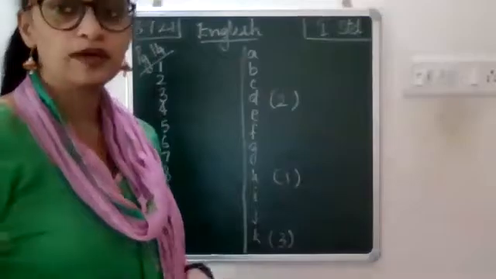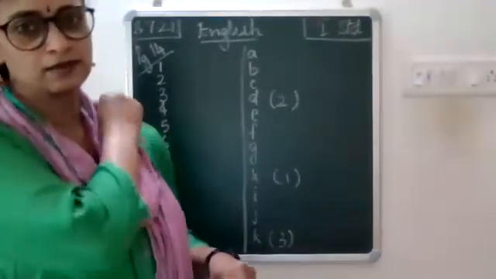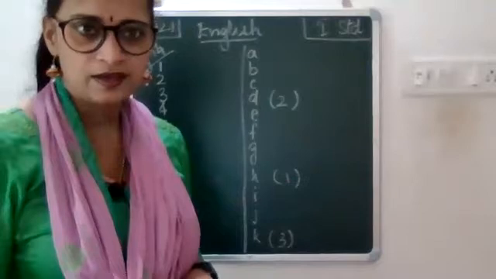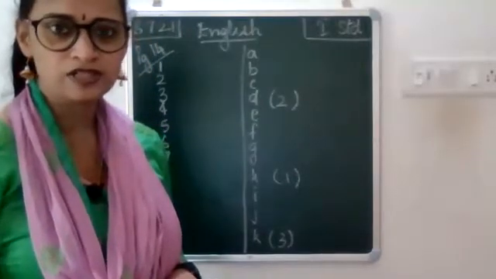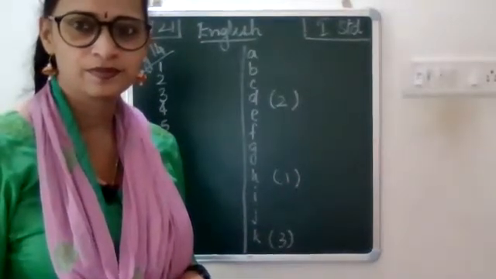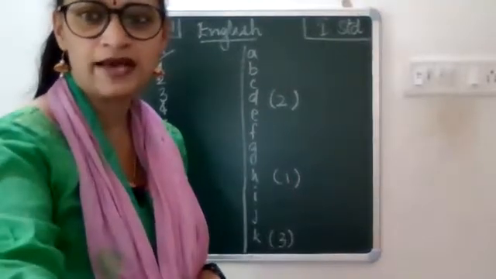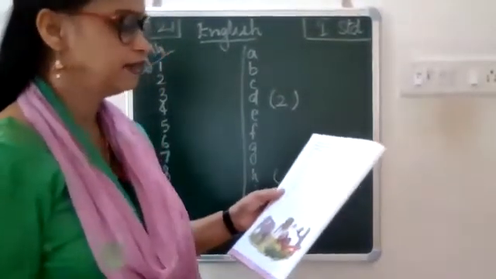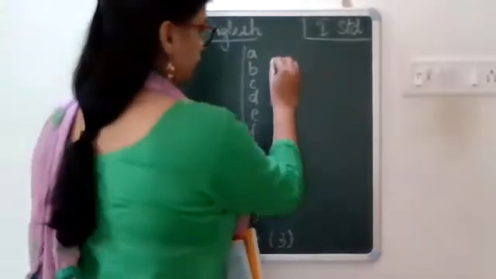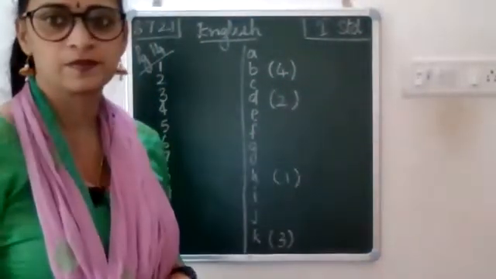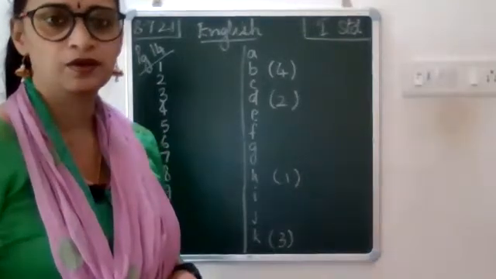Okay. Next one, horse. What is a young one of a horse called as? Yes, what is a young one of a horse called as? Very good. It is called as pony. Okay, that is B. Next to B, open a bracket, write 4 and close the bracket.